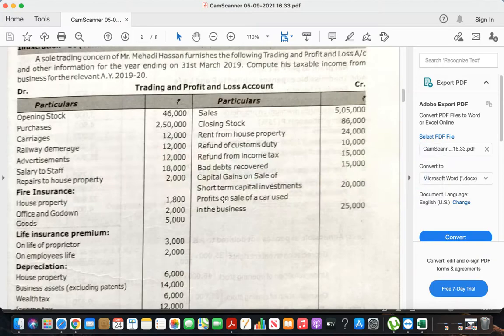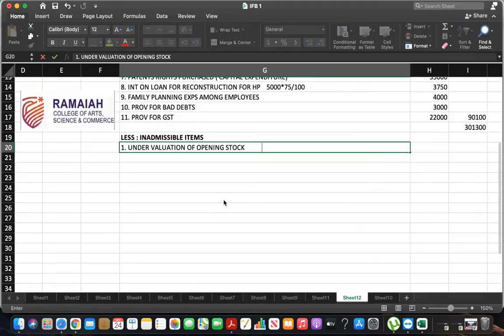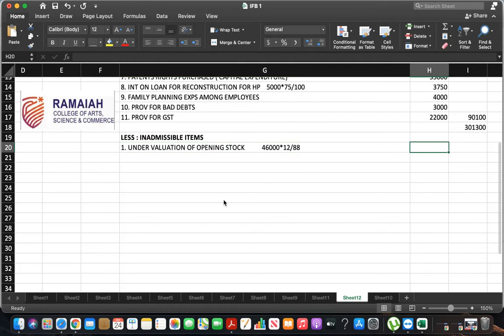So tell me the calculation. Into 12 divided by 88 because it is undervalued. So value will be 5,520.